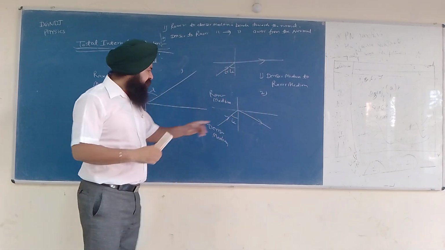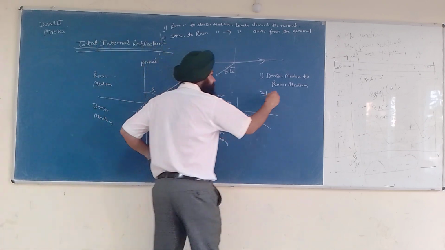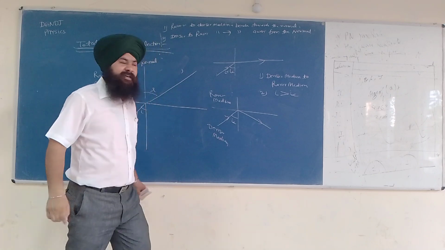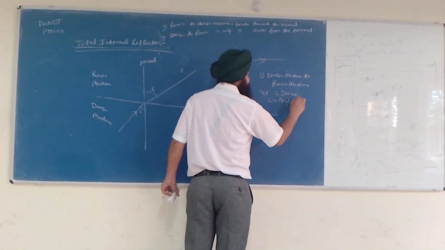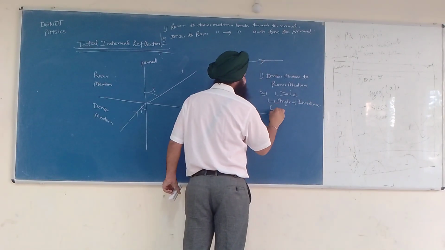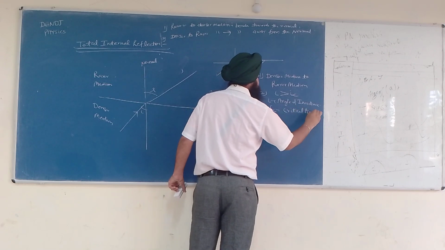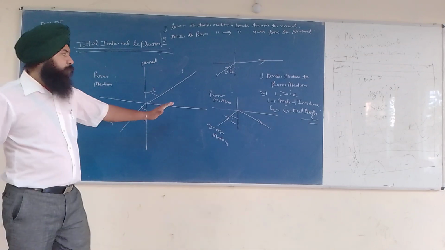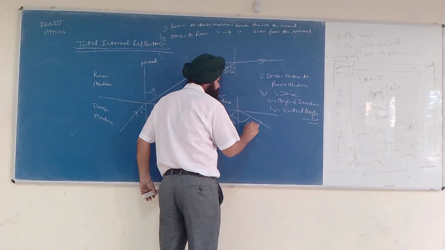Second, this angle of incidence must be greater than the critical angle. I must be greater than IC, where I is the angle of incidence and IC is the critical angle. And this phenomenon is called total internal reflection.